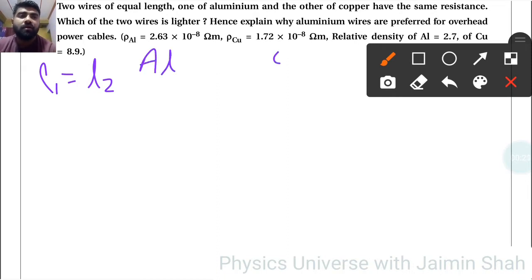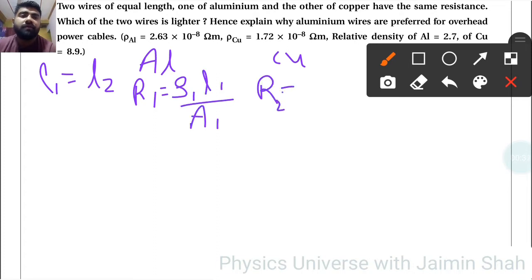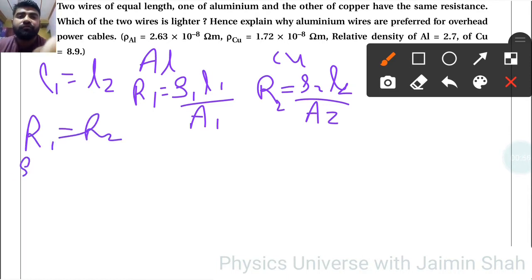L2 for copper, right? Now we know the resistance formula: R1 is equal to rho 1 L1 upon A1, and R2 is equal to rho 2 L2 upon A2. Now we know that L1 is equal to L2. Since they have the same resistance, R1 is equal to R2. So we can easily write rho 1 L1 upon A1 is equal to rho 2 L2 upon A2.